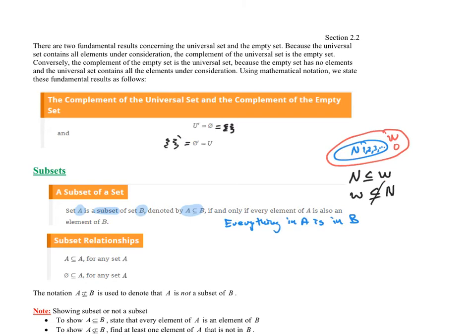Why could we say the whole numbers are not a subset of the natural numbers? If there is a whole number that is not a natural number, then they are not subsets. So to show that they are subsets, you have to say every whole number is a natural number. To show they aren't subsets, you just have to find one thing that's not in the set. For instance, the whole numbers contain the number 0. And because 0 is a whole number and it's not a natural number, they are not subsets. Just like with not an element, the way that you say it's not a subset is you just put a slash through the subset symbol.